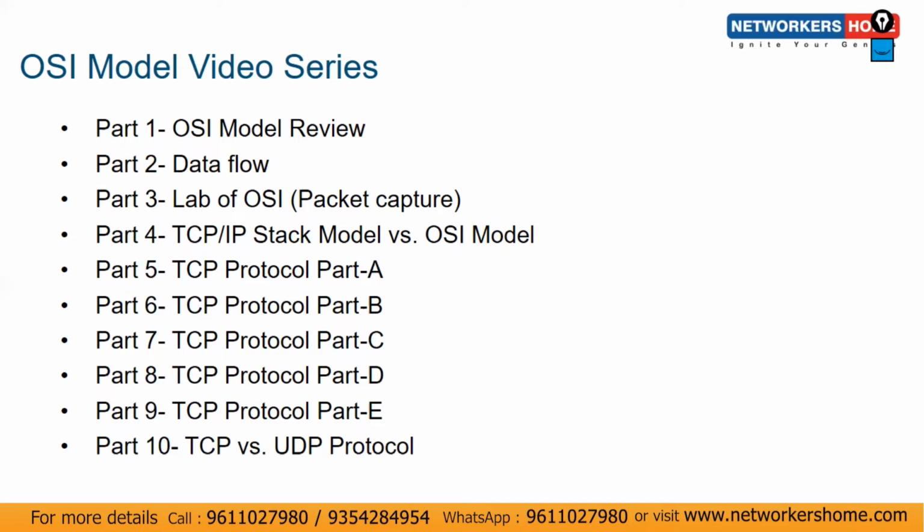Then part five covers TCP protocol part A. We have divided the TCP protocol into 4 to 5 parts. As you know, TCP is a very vast protocol, and a lot of things are there. So we have divided TCP into 5 parts, A, B, C, D, and E. In parts five, six, seven, eight, and nine of the OSI series, we'll discuss the TCP protocol. And part 10 is about TCP versus UDP protocol.